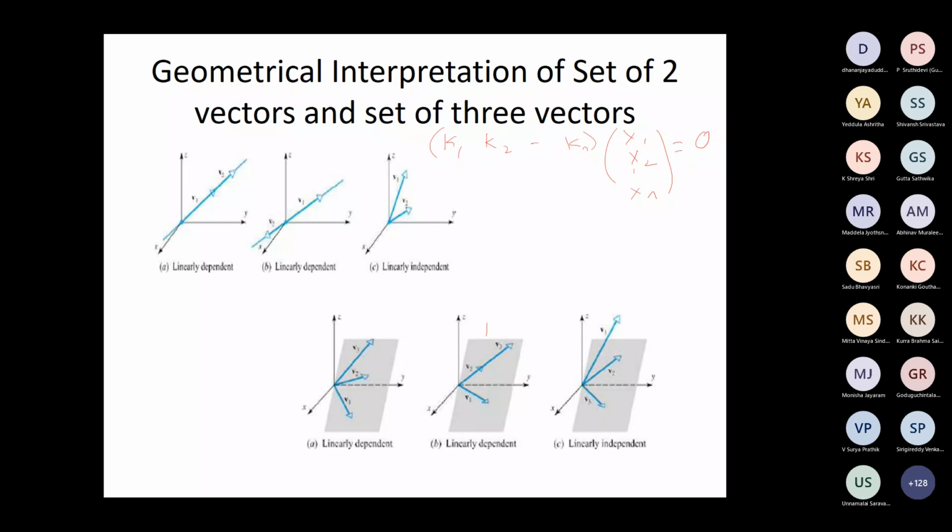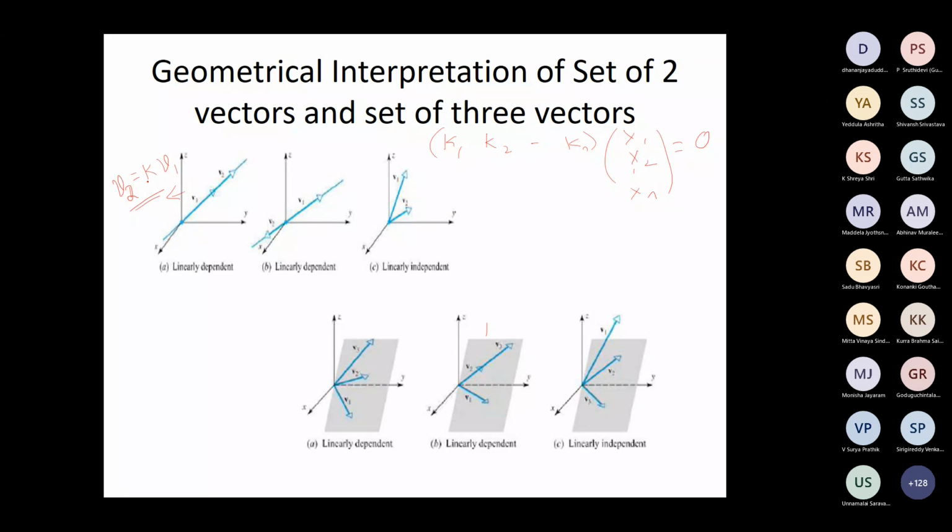Same line means what? This means v2 is some k times v1, correct? Yes, sir.